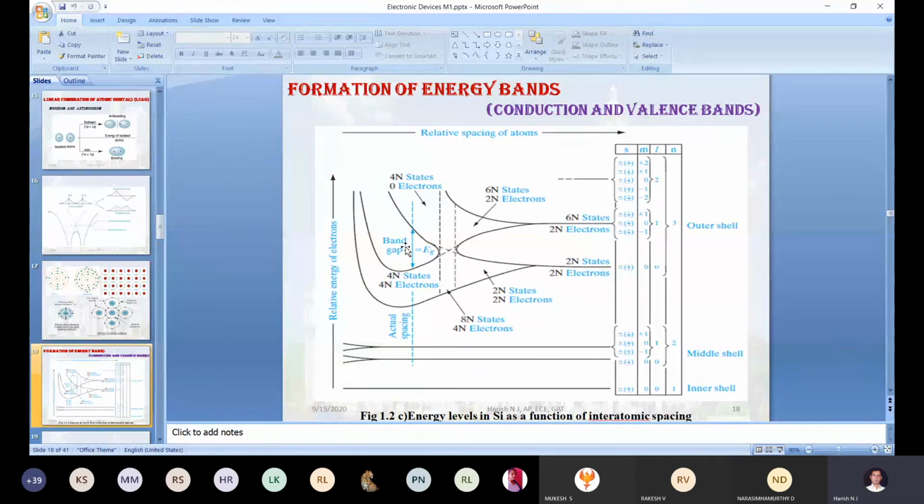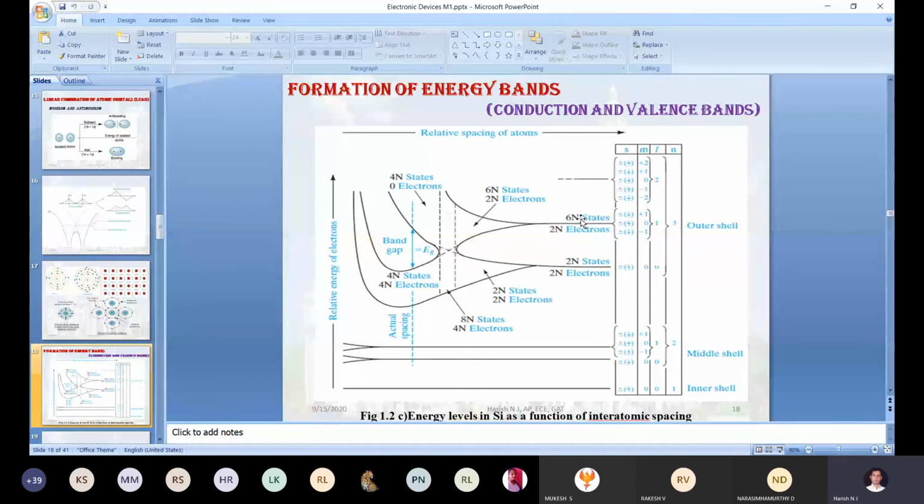In such a way, bands are created in the silicon atom, and not only in silicon, but in semiconductors generally. Now, one more clarity I wanted to give at this stage. Just check it out. In the 3s, the maximum electron accommodation is 2, and 2 electrons are filled. In the 3p, the maximum electron accommodation is 6, but only 2 electrons are accommodated.